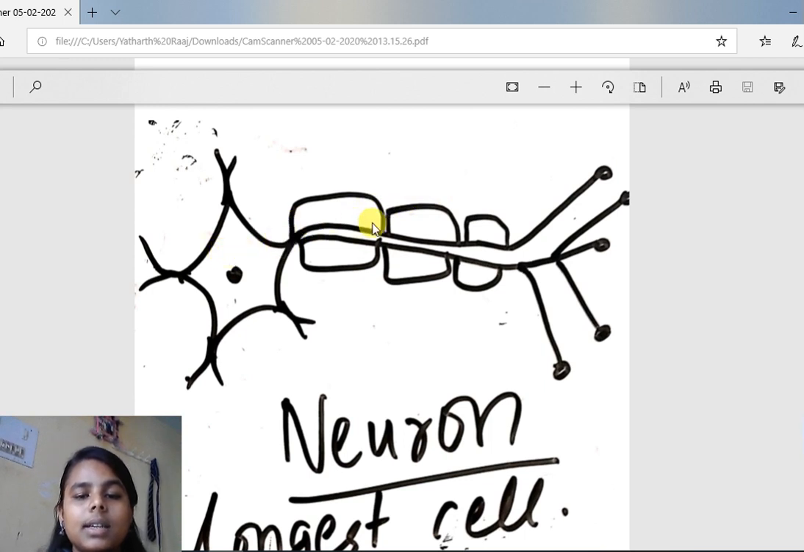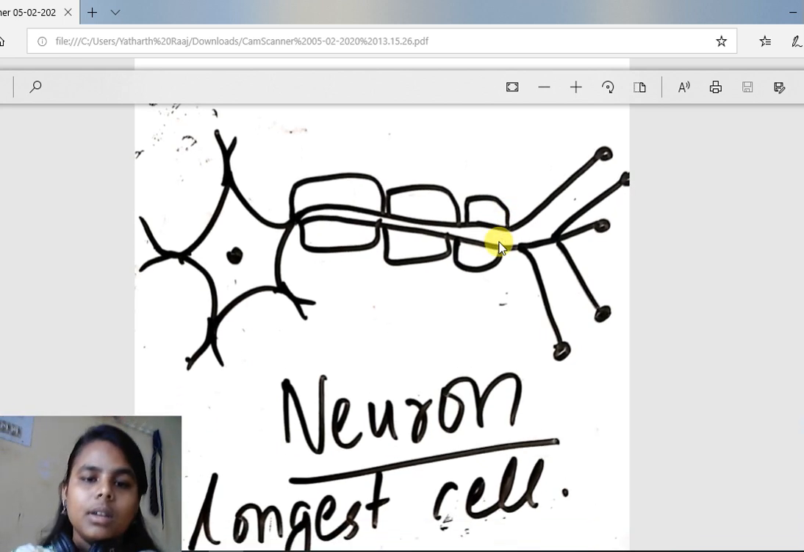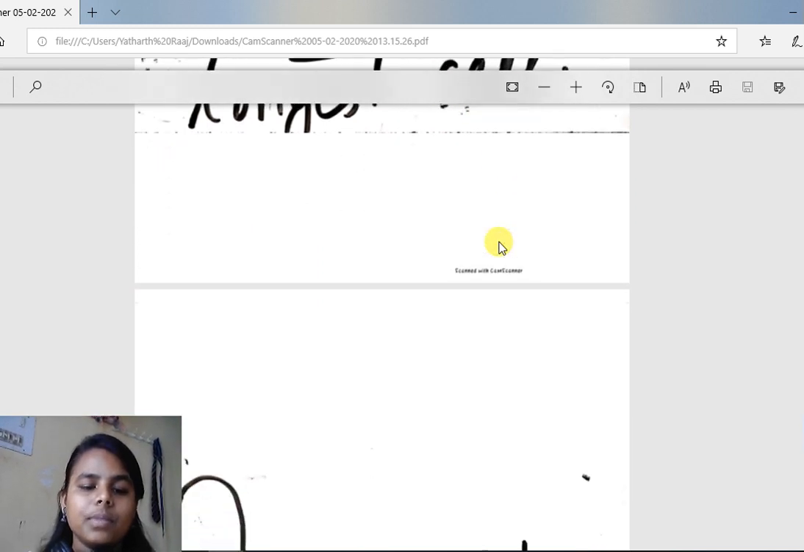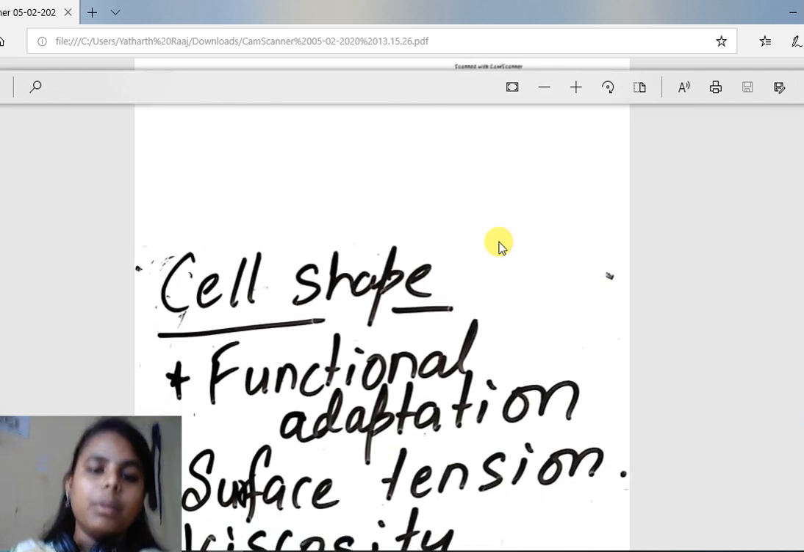So that journey, here this is the connecting unit, neuron. It has to become long. This part receives the message and this part takes the message towards the brain. So many neurons are joined together, and a nerve is formed. So functional adaptation. This cell has to perform as a carrier of message, a messenger. So this has to become long. That means functional adaptation. Due to functional adaptation, shape of the cell is determined. That means the work which has to be performed by the cell.